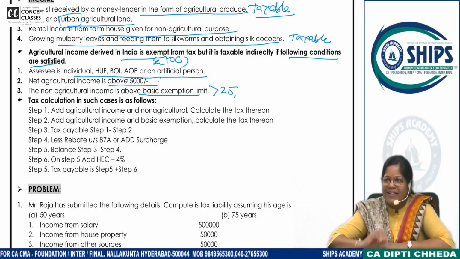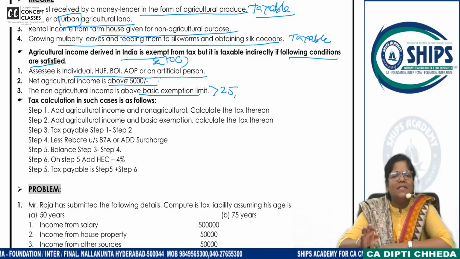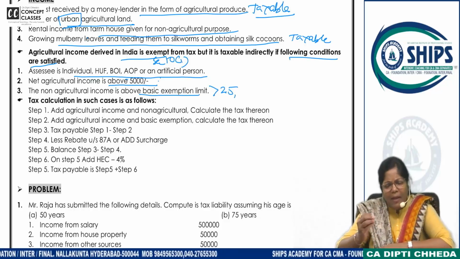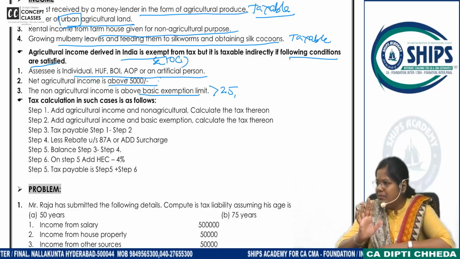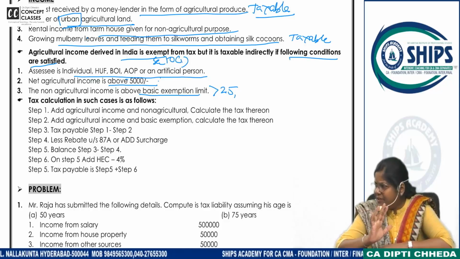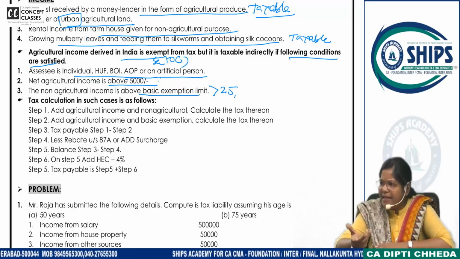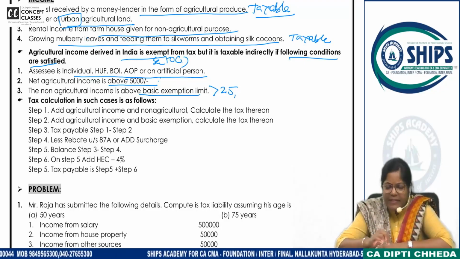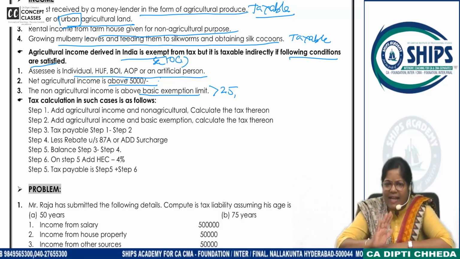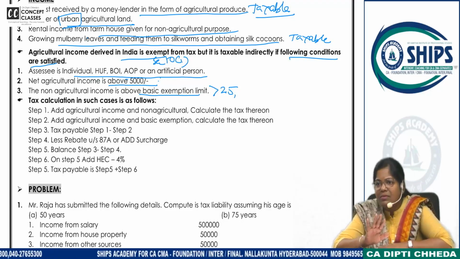In short, listen, if a person is a core farmer, he may be having 50 lakh rupees income from agricultural activity. What will be his non-agricultural income? Normal income? Nil. So does he have to pay the tax under this condition? Yes or no? No.